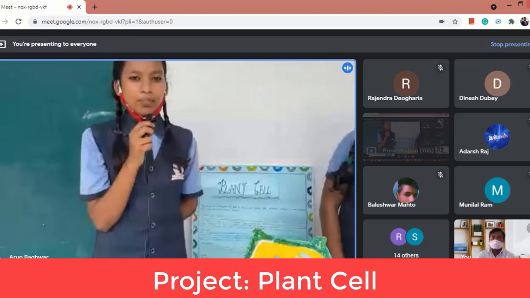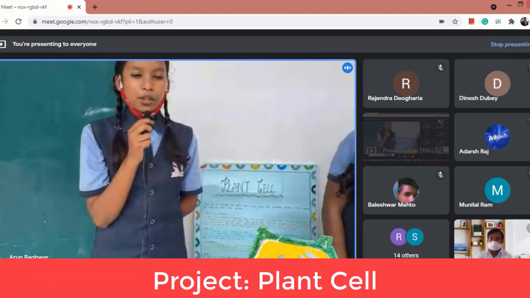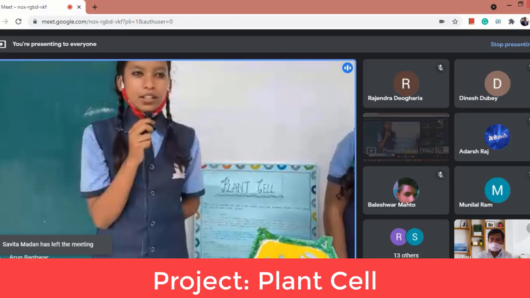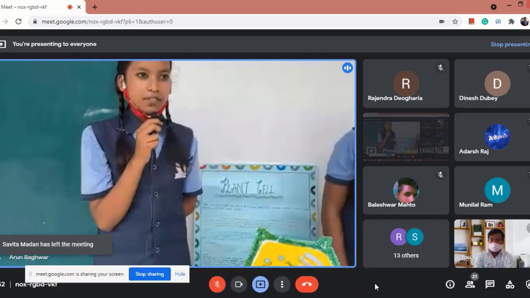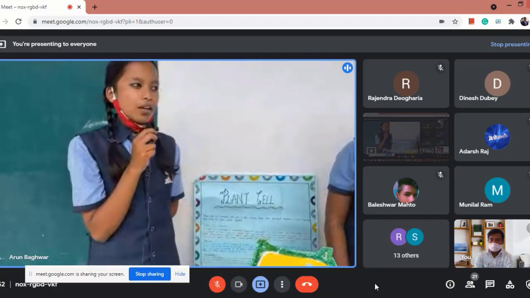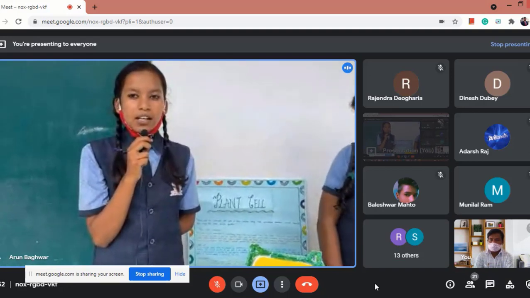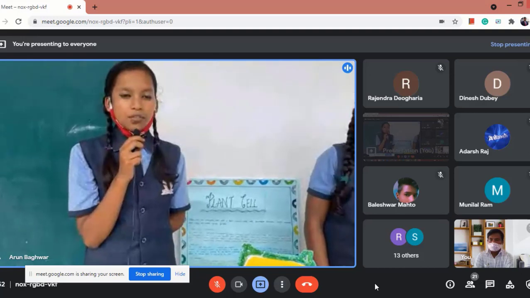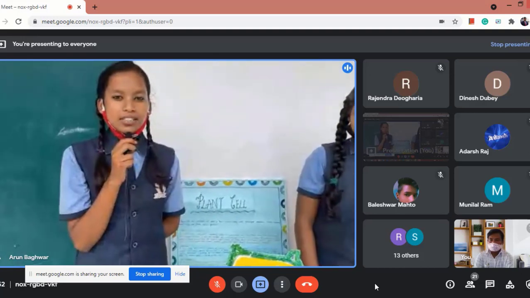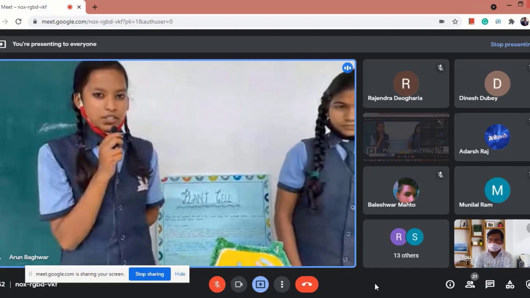As we know, plants play a very important role in our environment. So to make people aware about the structure of a plant, we have thought of this project. Plant cells are eukaryotic cells with a true nucleus, along with specialized structures called organelles that carry out specific functions.